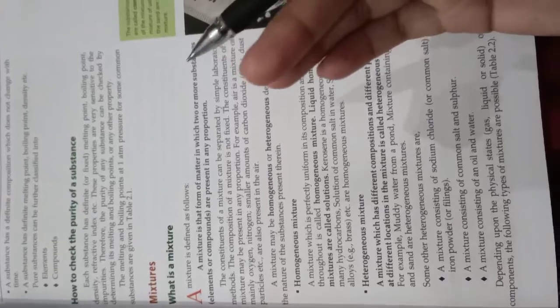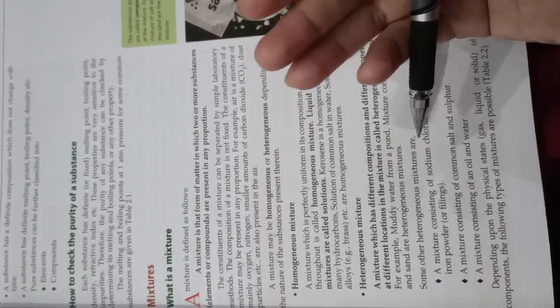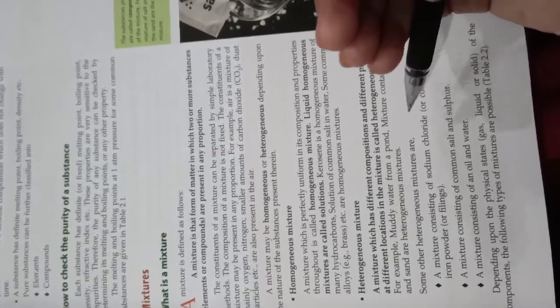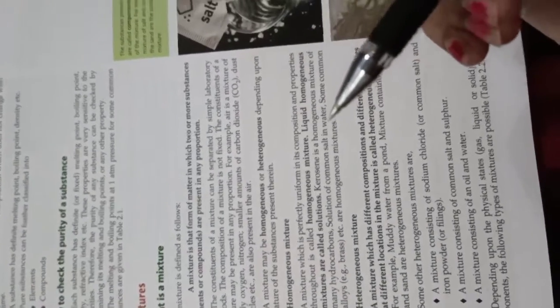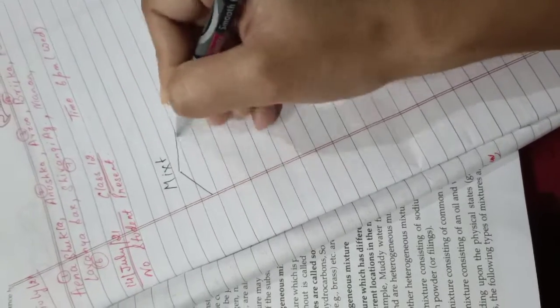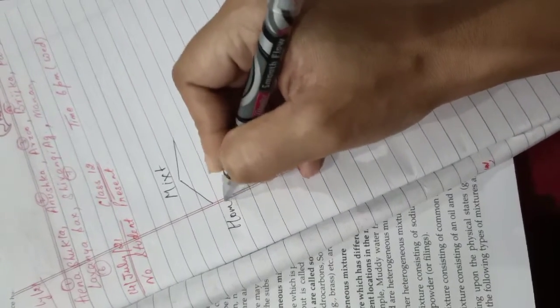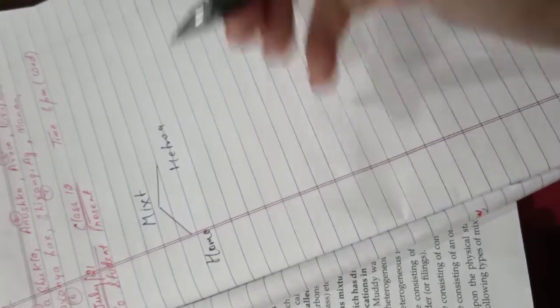Now mixtures. I have already told you that mixtures are those in which two or more substances are joined together in any proportion. Mixtures are of two types: homogeneous and heterogeneous.